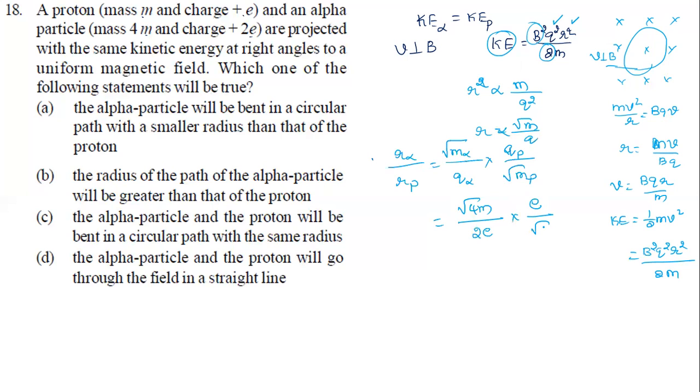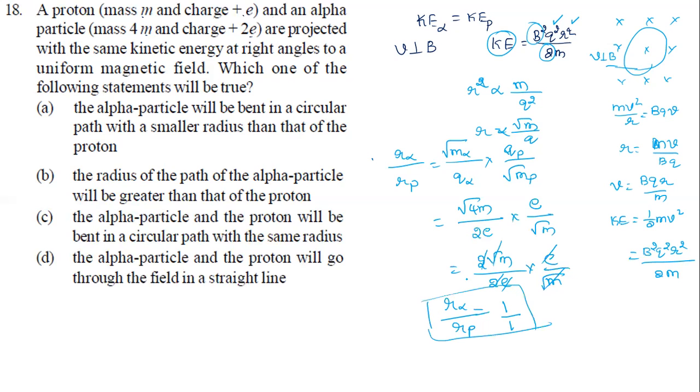Just root m. Now if I simplify this, root of 4m becomes 2 root m, by 2e into e by root m. Root m is going to cancel, e is going to cancel, 2 and 2 are going to cancel. You get 1. This means the ratio of radius of alpha particle to proton becomes 1, or say 1 by 1. So now tell me, does the radius remain the same or different for both particles? From this inference, the radius remains the same, right?